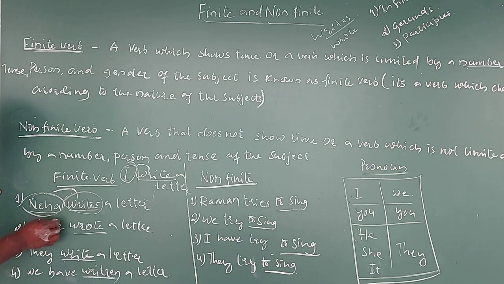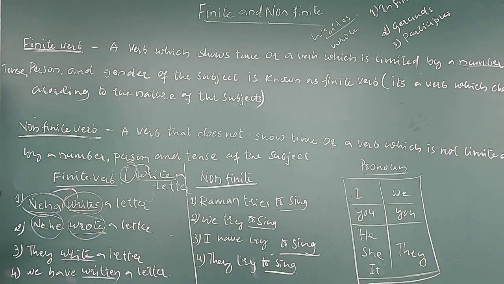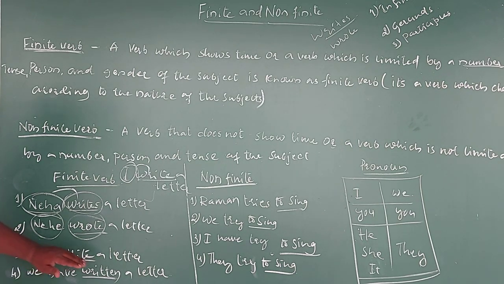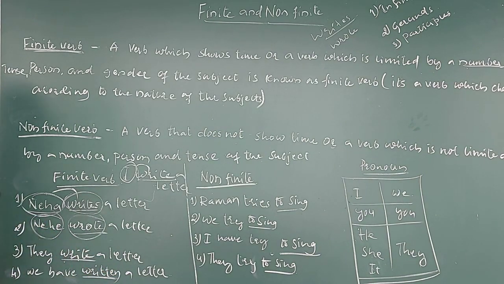And here also you can find that according to the tense, or according to the time, the verb has changed. Then the third example, you can notice: they write a letter. It is also in the simple present tense, but the subject, you can notice, my dear children, here the subject is they. Then again, the first form of the verb is completely changed when compared to the previous two examples.